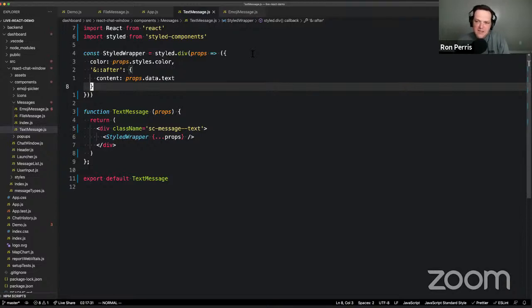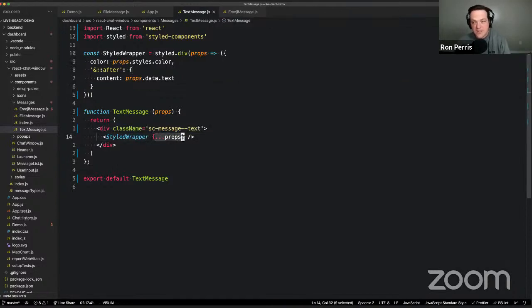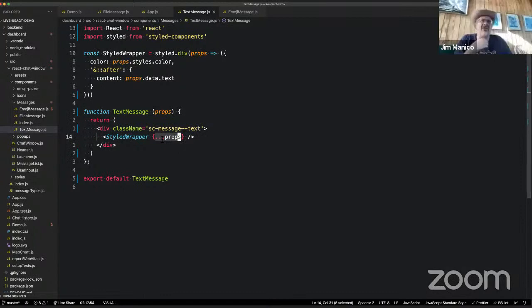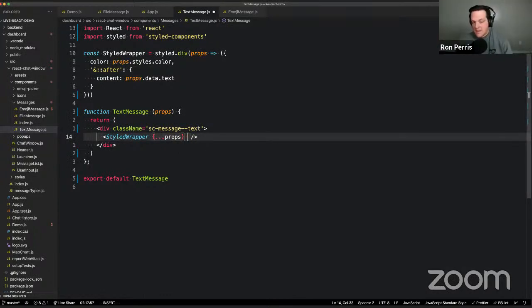Well, the issue here is down on line 6, we're saying, hey, we have styled wrapper, which is a component that's going to style some content. And then we're saying, let's use the JavaScript spread operator to take the props and just add the props here as key value pairs. So we don't know yet what props are. Props could be any key value pairs potentially. We're just going to start adding them all in. So let's say one of them was like data.